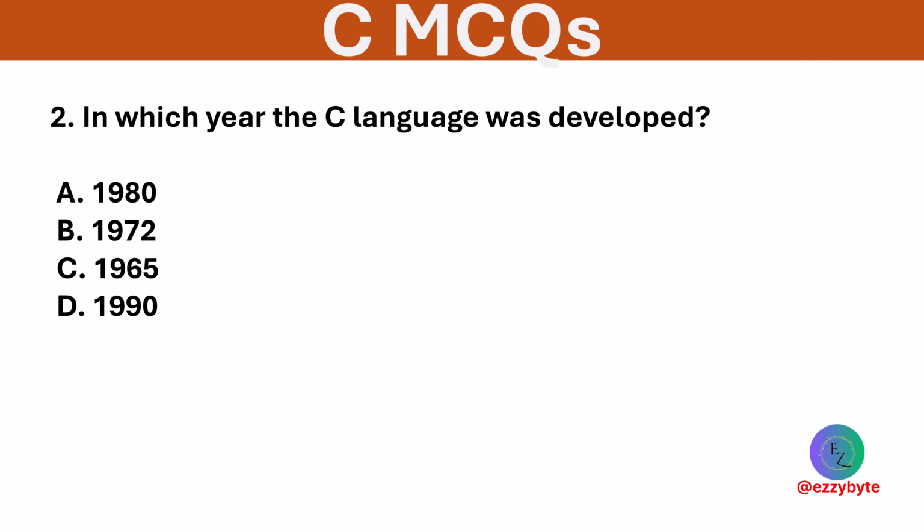In which year was the C language developed? The options are 1980, 1972, 1965, and 1990. Option B is correct. C was developed in 1972 by Dennis Ritchie.